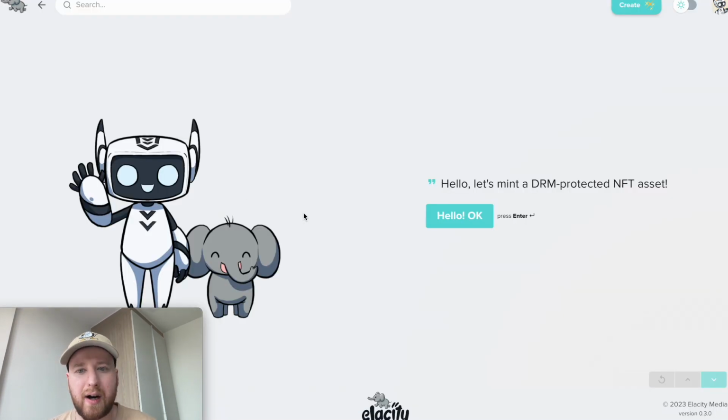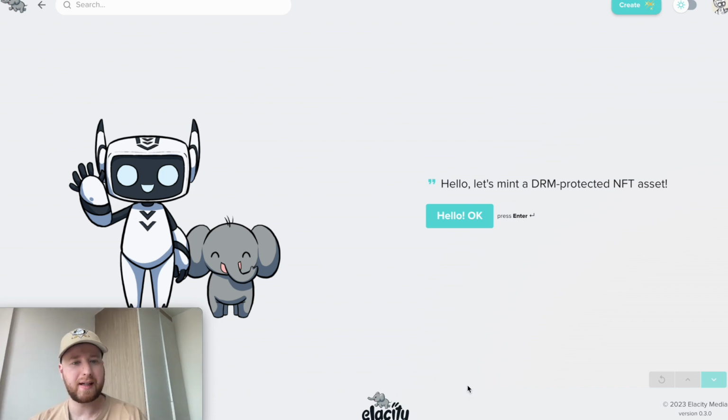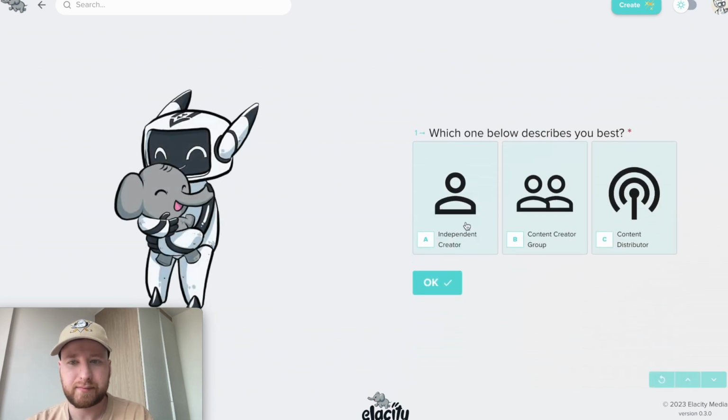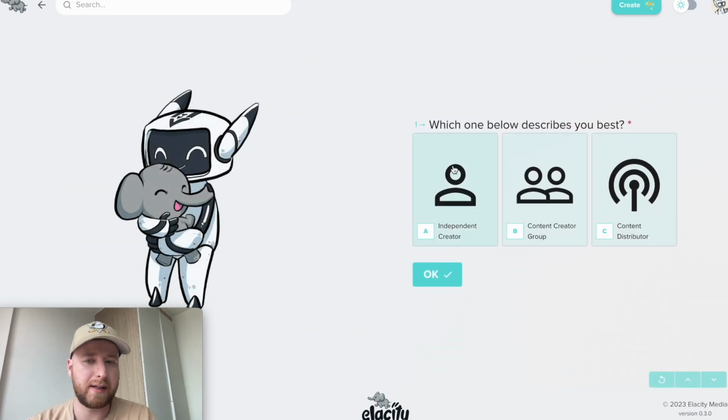Cool. So we are in our testnet environment for DRM, and we're going to go ahead as a content creator for video and mint a DRM protected NFT asset. So let's go through the process. So we are an independent creator.